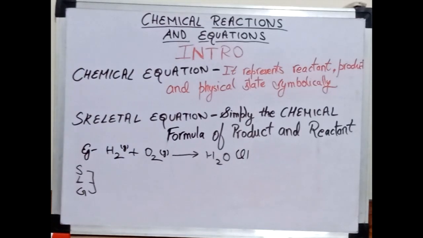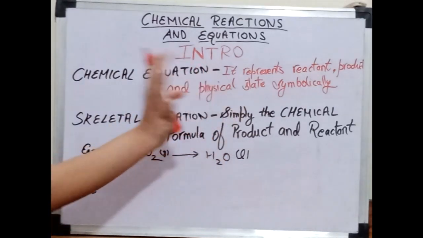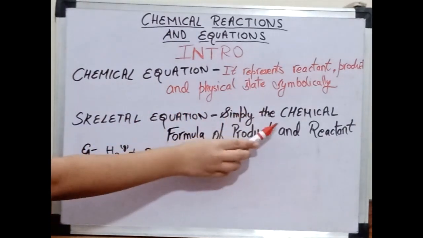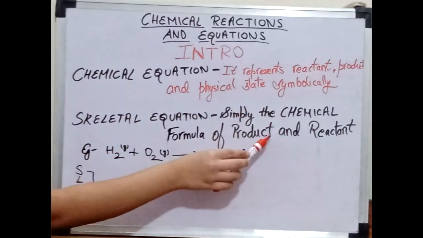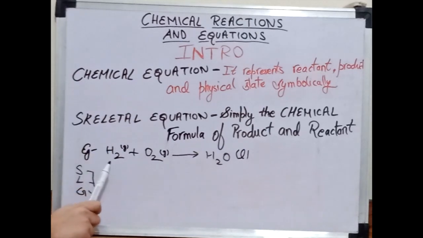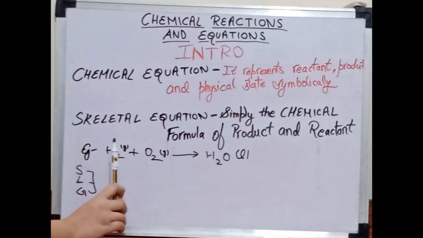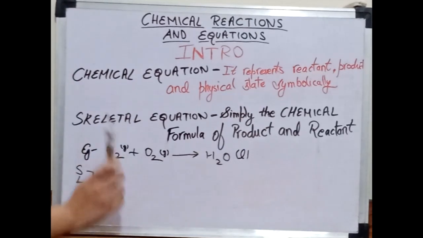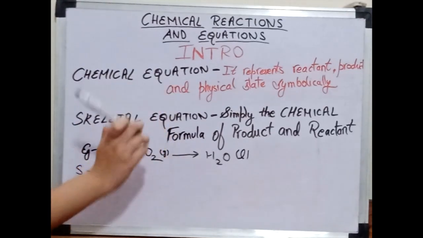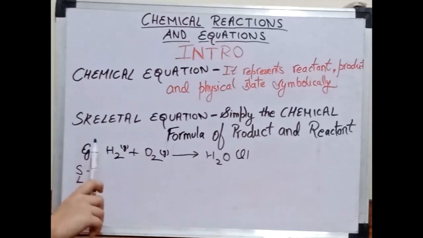Now comes the topic skeletal equation. What is a skeletal equation? The skeletal equation is simply the chemical formula of products and reactants, nothing else. For example, first look at the chemical equation. Did you understand the chemical equation? The physical state is there, the atoms are written symbolically, and one more thing is that we always balance the chemical equation.